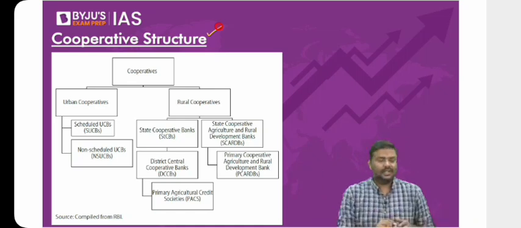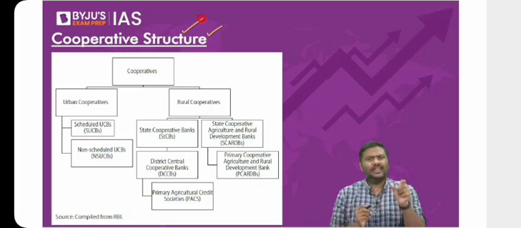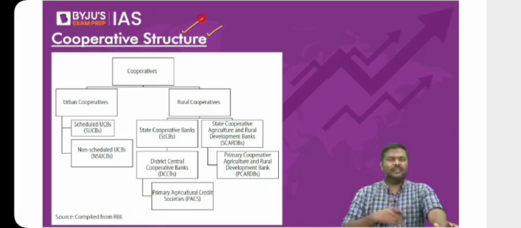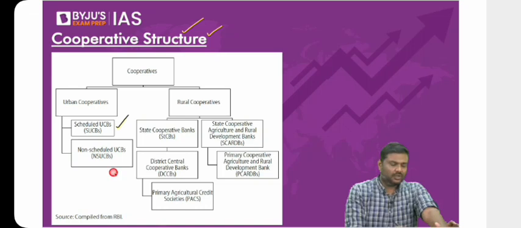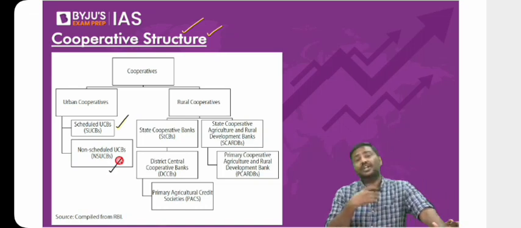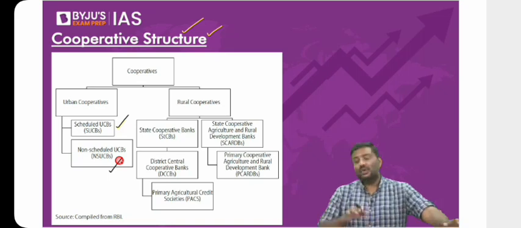In addition to that, we were discussing the structure of cooperative banking in India. Specifically, two structures are there: one in urban India, the second in rural India. In urban India, we divide them into scheduled and non-scheduled, that is, those cooperatives which are registered under Schedule 2 of the RBI Act and those which are not registered under Schedule 2 of the RBI Act. Within this also, you can further divide them into those cooperatives which are in one state and those which are in multiple states.